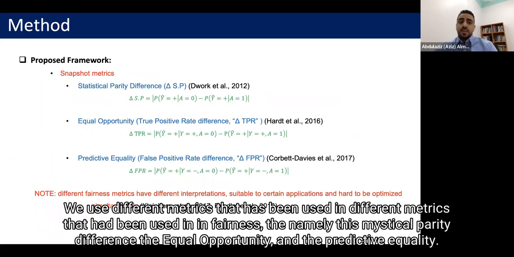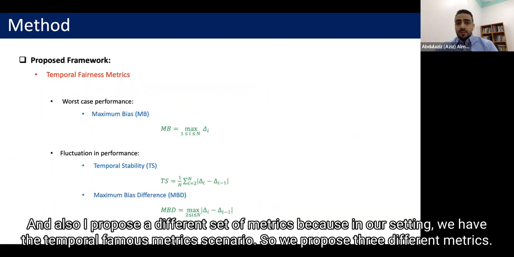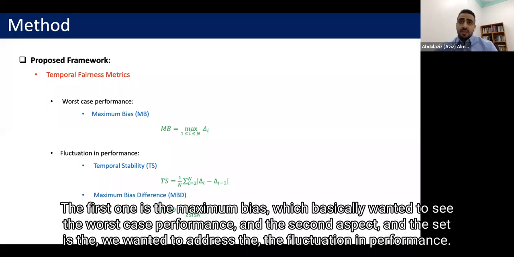We use different metrics that have been used in fairness, namely the statistical parity difference, the equal opportunity, and the predictive equality. Also, because in our setting we have the temporal fairness scenario, we proposed three different metrics. The first one is the maximum bias, where we wanted to see the worst case performance.